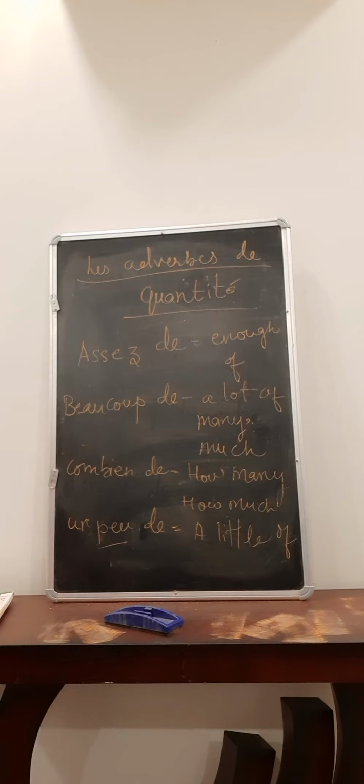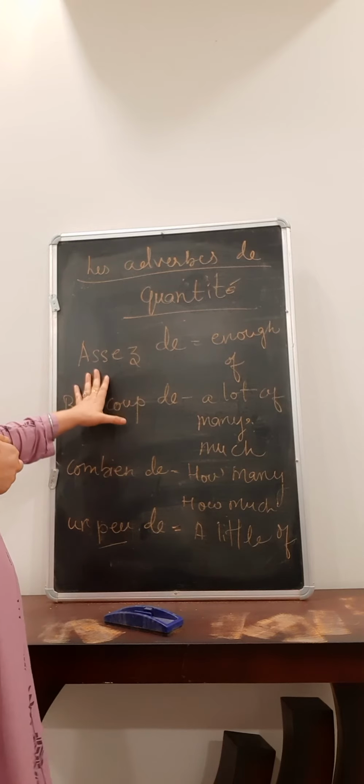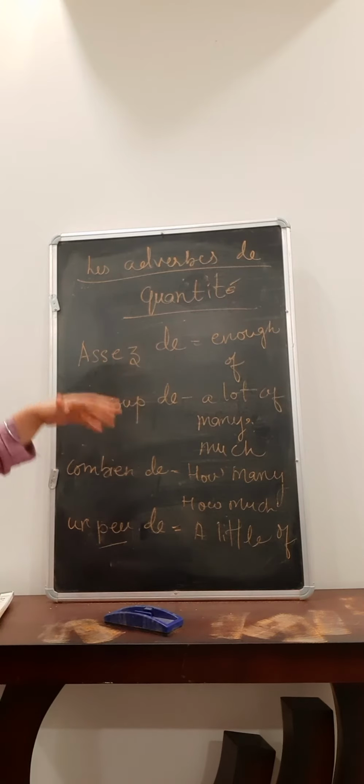Right? These adverbs are indicating some sort of quantity, which is little or more or much or enough. Right? So here, enough of. Where do we use enough of?